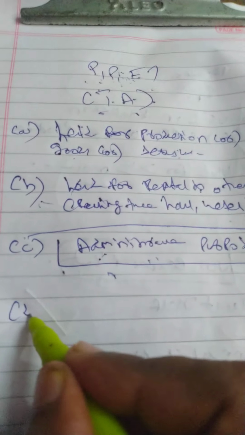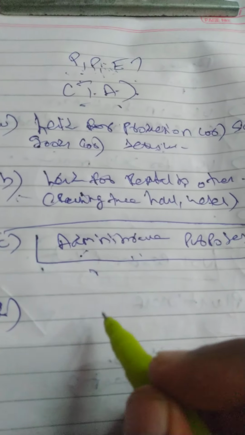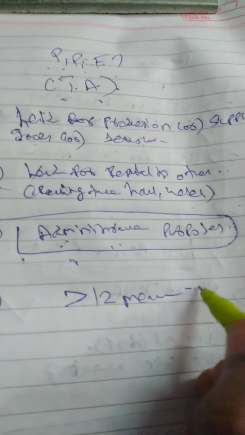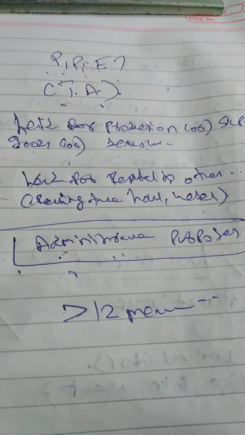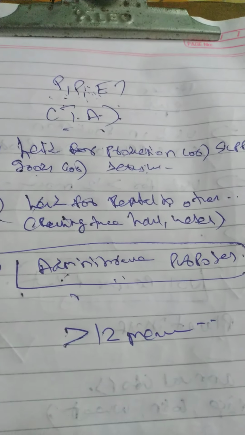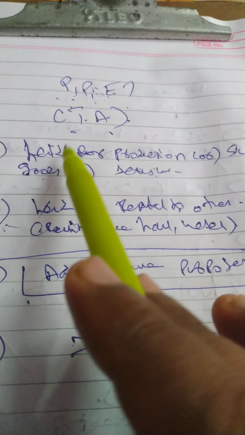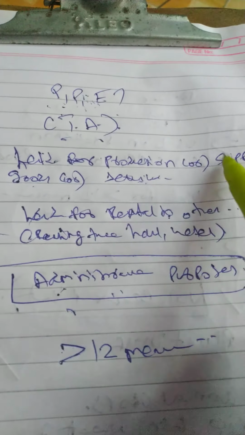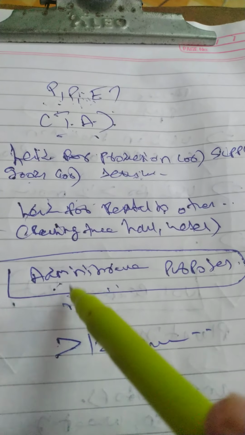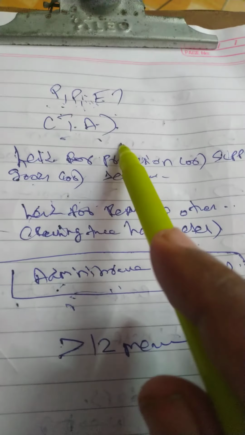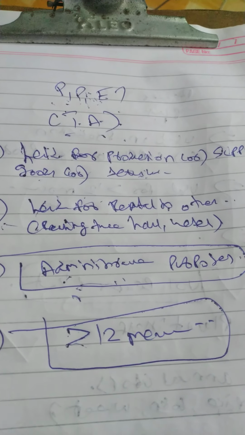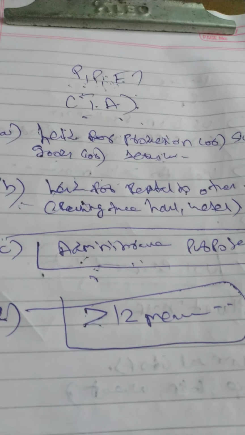Okay. And one more thing is, the above assets should be used more than 12 months. Normally, the life of the asset should be more than 12 months. Okay, that is the general one. Fixed assets more than 12 months. So what is an asset under AS 10? The asset is used for production or supply of goods or services, or held for renting to others, that is also an asset. And if it is used for administrative purpose, that is also an asset. And all these assets should be used more than 12 months. Okay, then it is a tangible asset under the PPE.